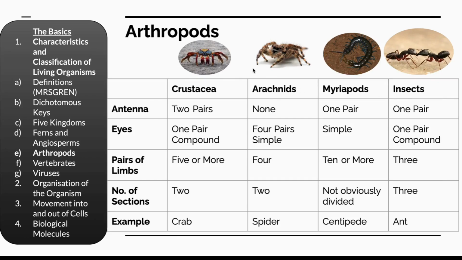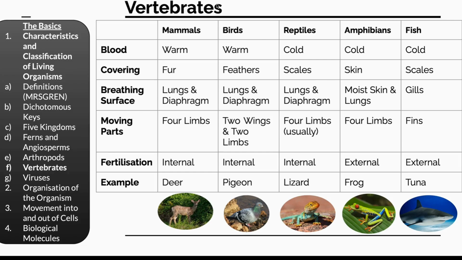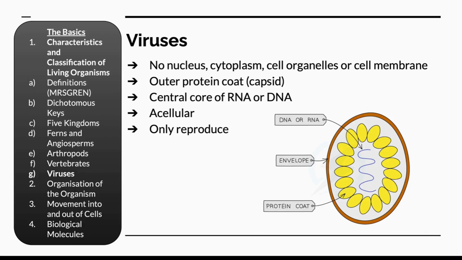Similarly, understanding the characteristics of arthropods, which consist of crustaceans, insects, arachnids, and myriapods, and vertebrates, which consist of fish, amphibians, reptiles, birds, and mammals, is essential. Additionally, students must recognize the defining features of viruses.